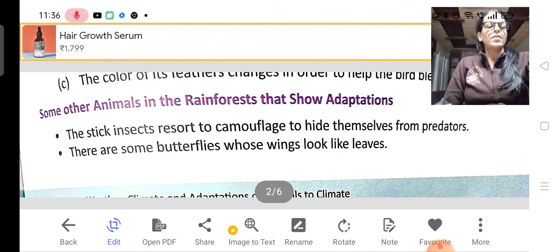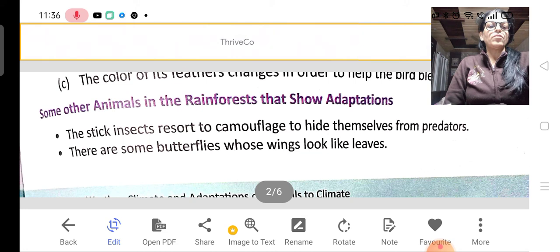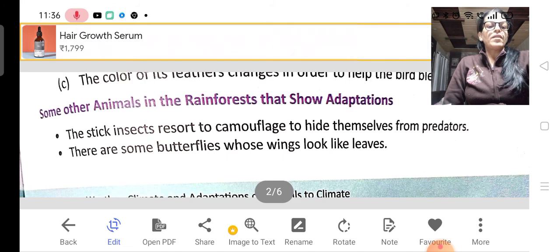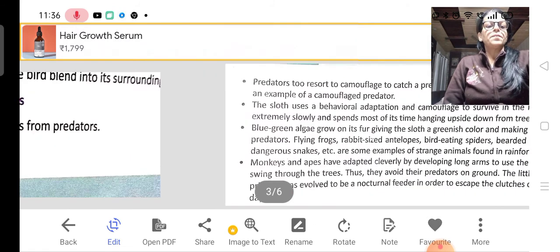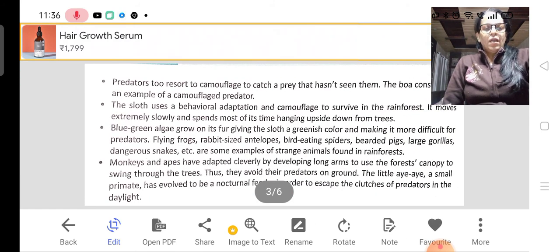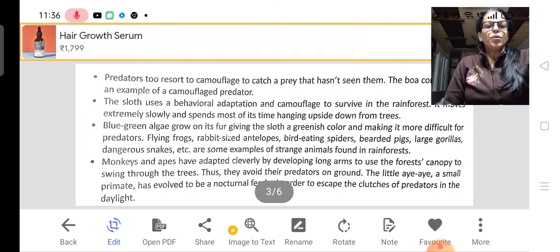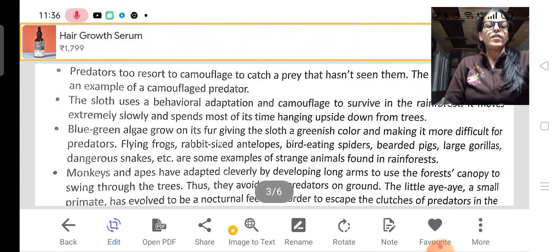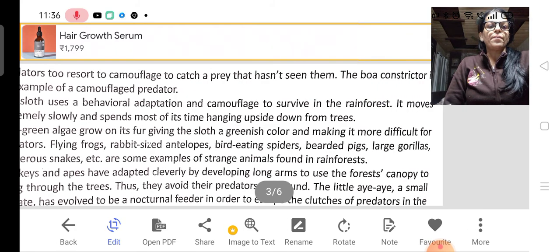So there is some confusion. Is it a leaf or is it a butterfly? So like this they can save their life from their predators. Predators also resort to camouflage to catch a prey that hasn't seen them.